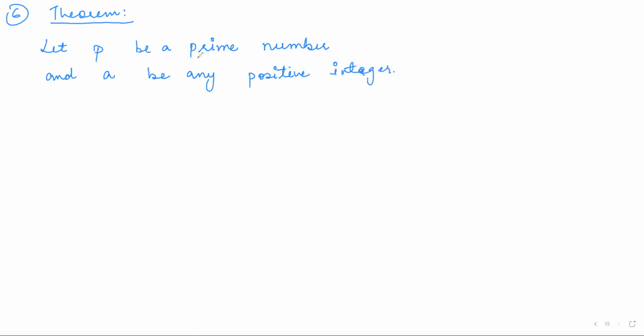Underline these things: it's a prime number, it's any positive integer. Now, the theorem is that if P divides A square, then P also divides A. Right? That is the theorem.